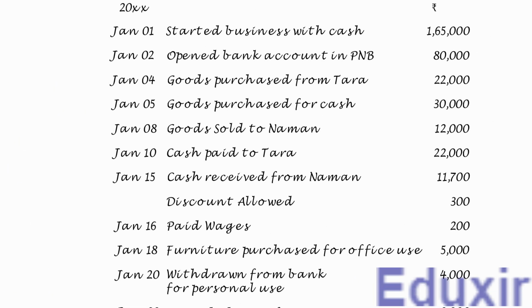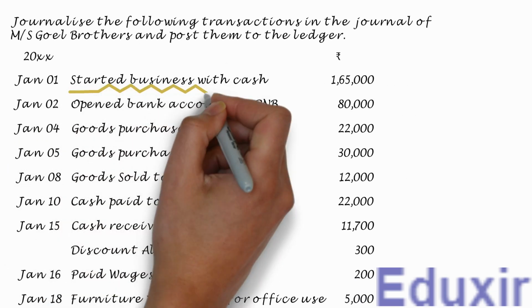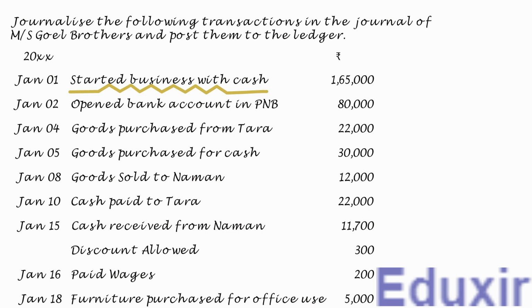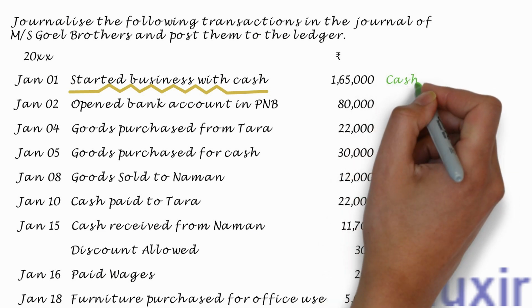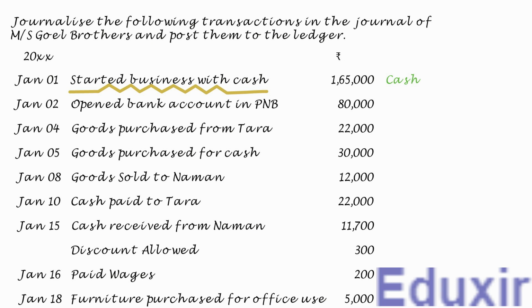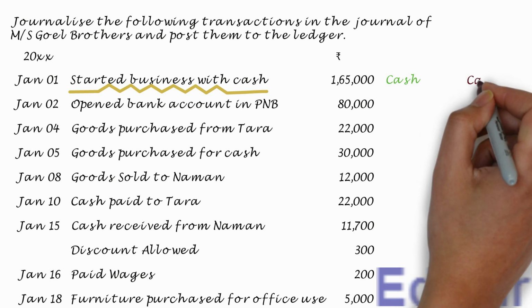In the first transaction, the business is started with a cash of 1,65,000 rupees. So, in this transaction, the cash asset is introduced into the business. In other words, the cash asset of the business is increasing in this transaction. The rule to record any increase in the asset is to debit the corresponding assets account. In this case, the cash account should be debited. At the same time, as the owner is bringing this cash into the business, it results in increase of owner's equity or capital. The rule to record any increase in the capital is to credit the capital account.